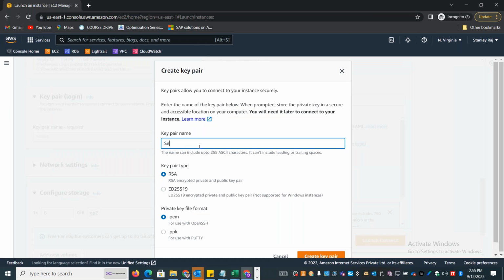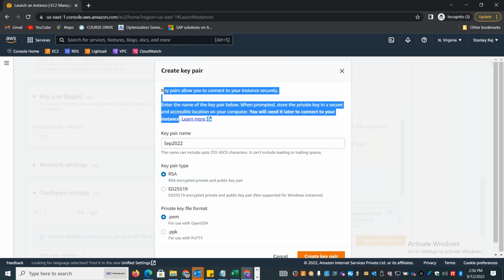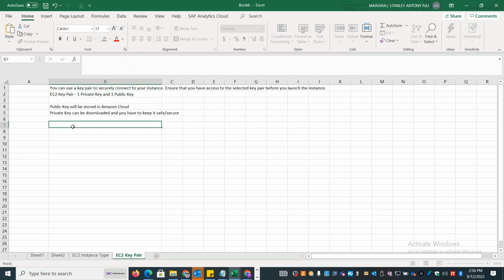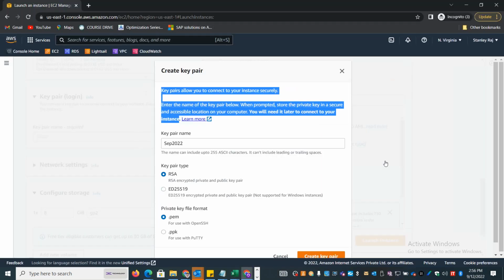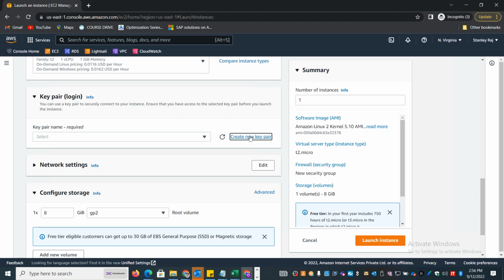I'll just call it September 2022. Whatever key you are creating, this key is valid only for that specific region. So if I want to create one more instance in another region, you have to create a separate key. So key pairs are useful for connecting to your instances securely. What happens on the back end is, whenever you log in, all the credentials that you are entering will be encrypted and decrypted when you use this key pair to log in. So key pair is mandatory for logging into Linux systems and even for Windows systems. So I'll just go and create it.